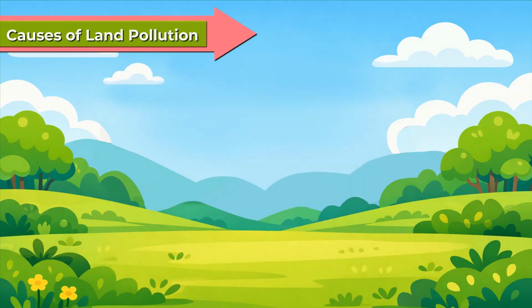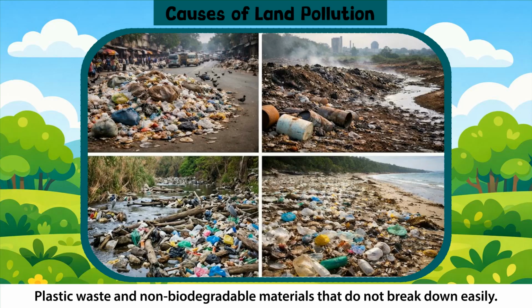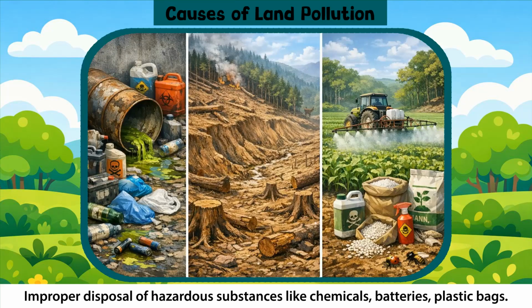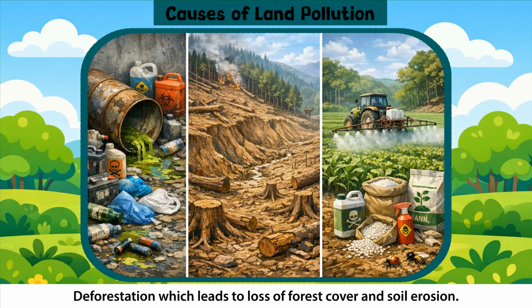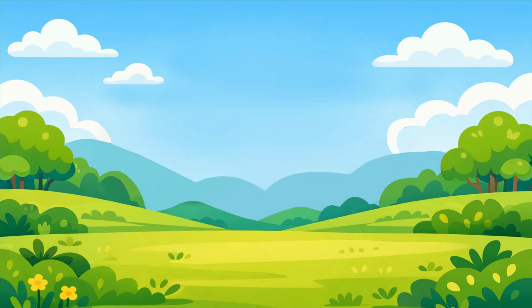Causes of land pollution. Garbage thrown in open spaces like streets and parks. Industrial waste dumped directly onto the land. Open defecation, which makes land dirty and unhygienic. Plastic waste and non-biodegradable materials that do not break down easily. Improper disposal of hazardous substances like chemicals, batteries, and plastic bags. Deforestation, which leads to loss of forest cover and soil erosion. Overuse of fertilizers and pesticides.